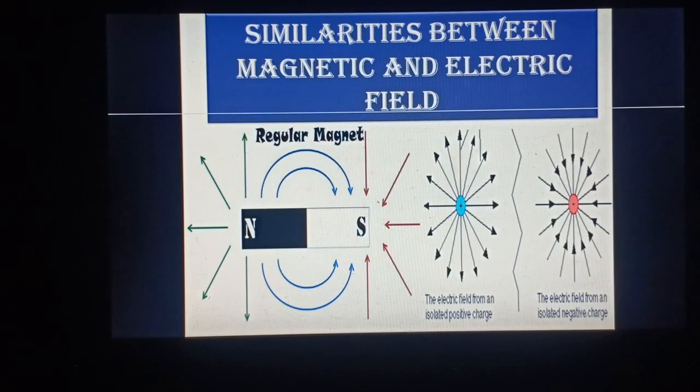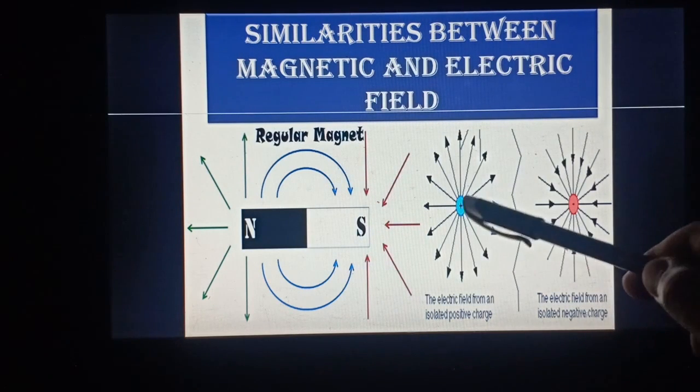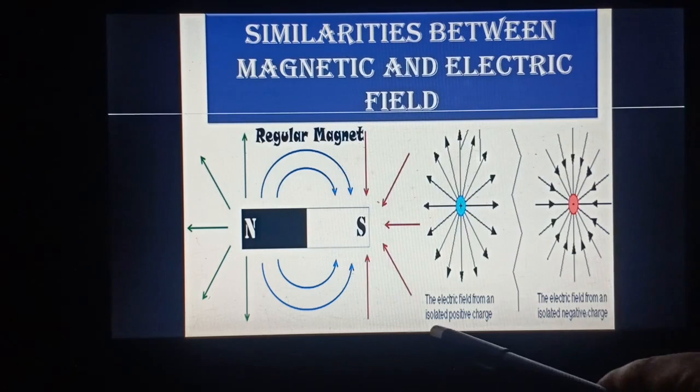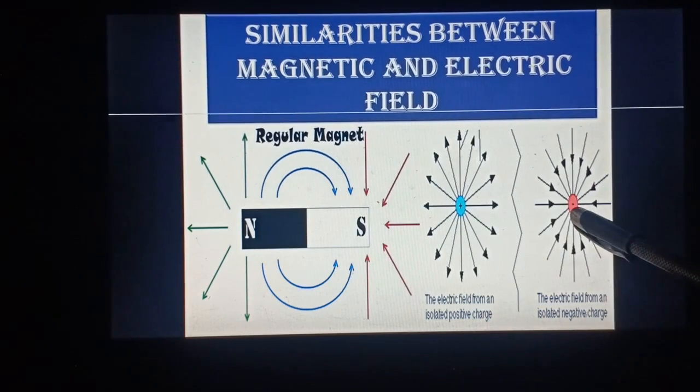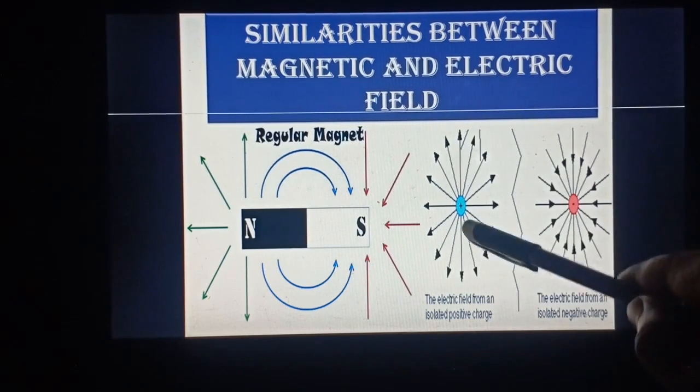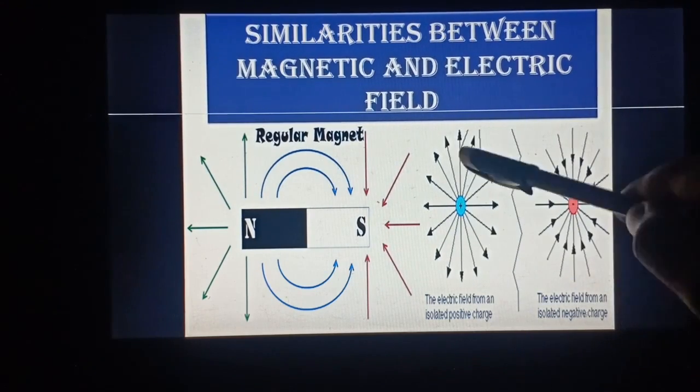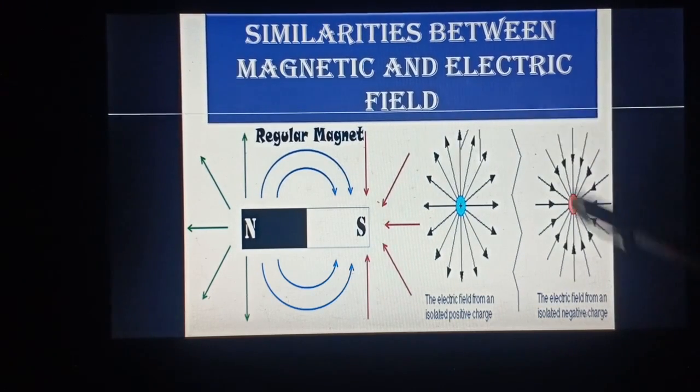I have shown this diagram in the earlier discussion of electricity, so I am recalling it. This is an electric field from an isolated positive charge, and this is an electric field from an isolated negative charge. It means this is a positive charge and this is a negative charge. This is the area up to which the influence of this charge is felt by other charged objects, and this is the area up to which its influence can be felt by other charged objects.